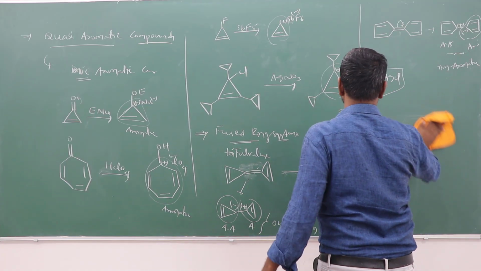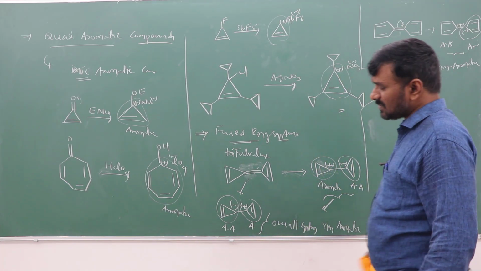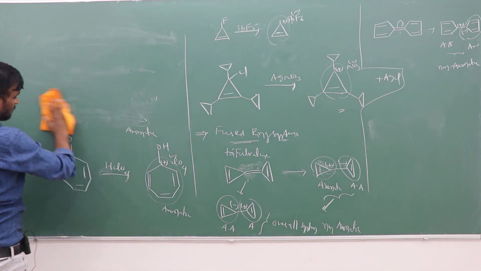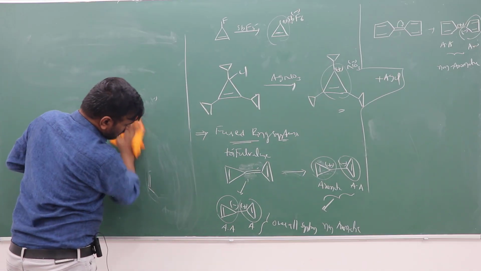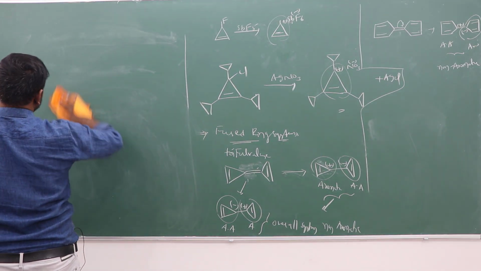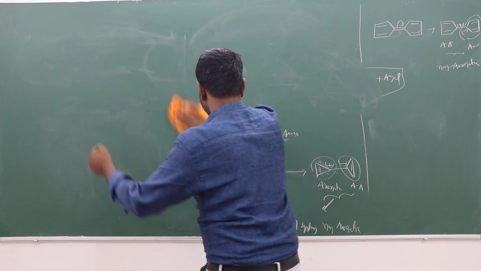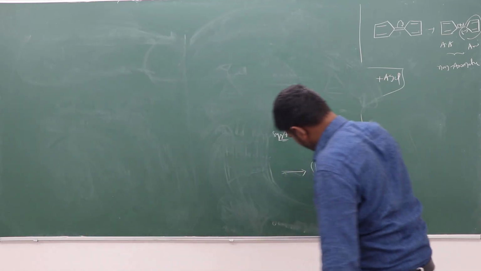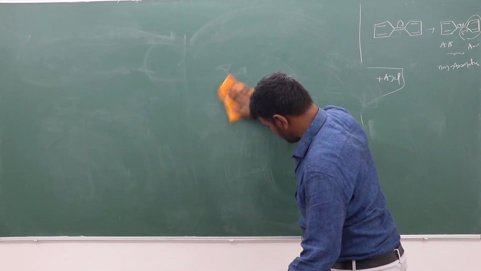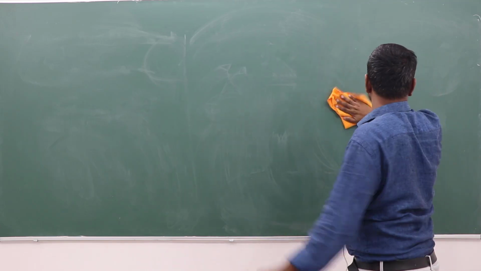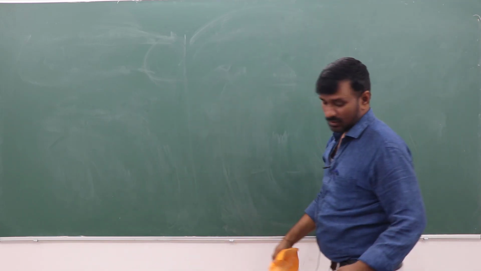Aromatic and anti-aromatic. Another topic is the allotropes of carbon. Allotropes of carbon are diamond, graphite, and fullerenes. Diamond has sp3 carbon, and it is sp3 carbon that is present in these carbon allotropes. Allotropes of carbon.